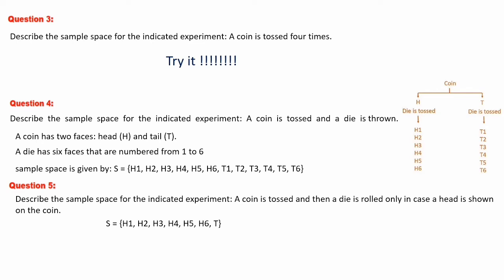So sample space means first you will get a head. For example, head getting means you will go for rolling the die. That means that you will have 6 more chances. That is head 1, head 2, h3, h4, h5 and h6. Suppose if you get a tail, then you are not going to roll the die, you will stop. So these are the possible outcomes.